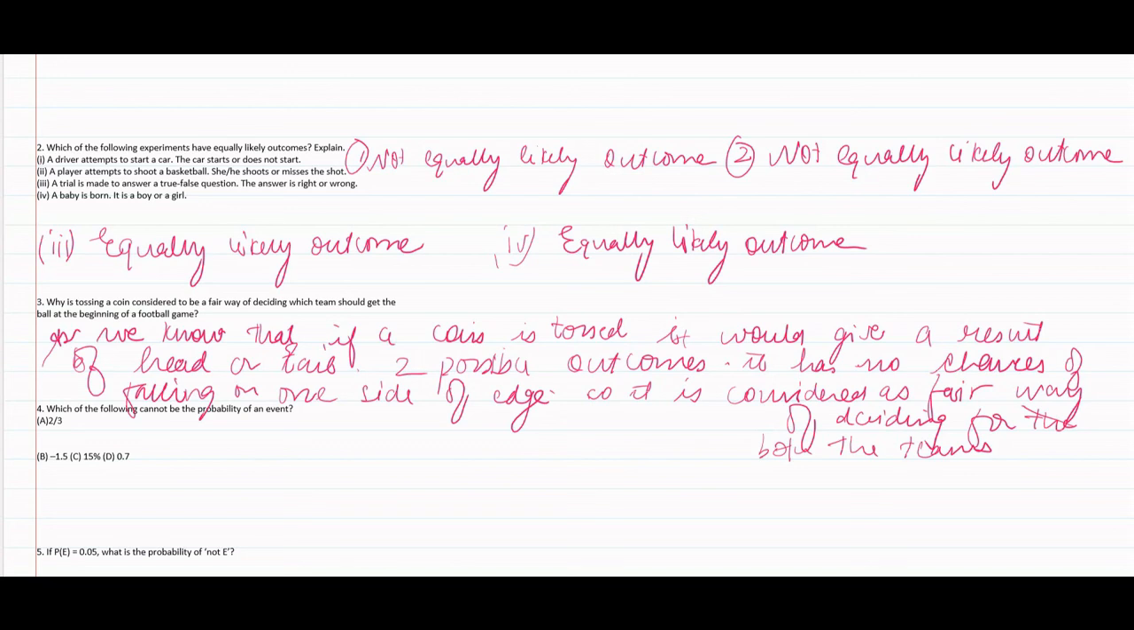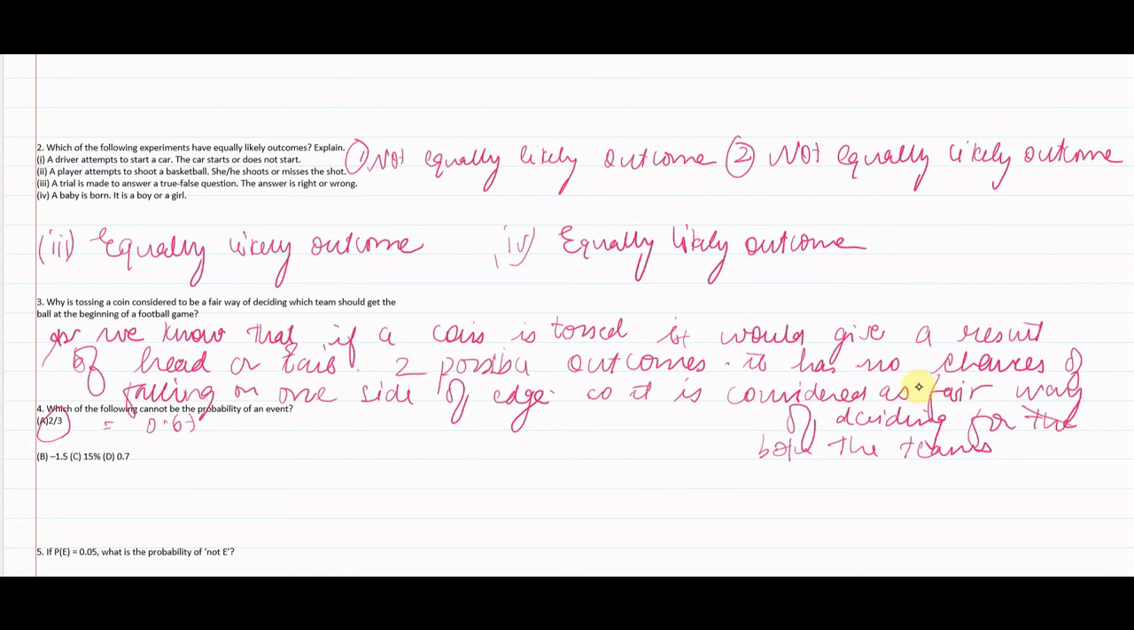Next question is, which of the following cannot be the probability of an event? As we have already learned that the probability cannot exceed 1 or decrease below 0. So by solving this, first one is given 2 by 3. If we divide it, we would get the answer in decimal.